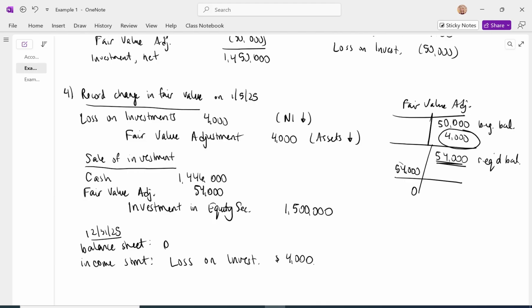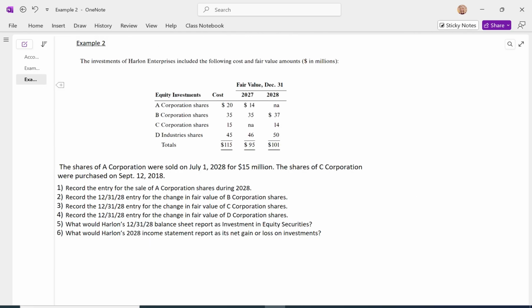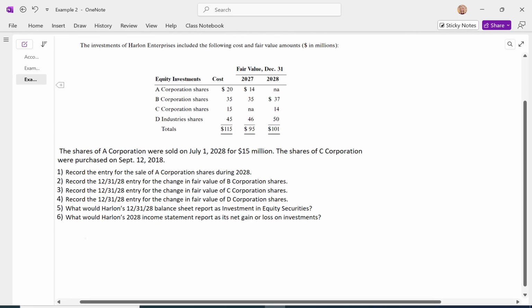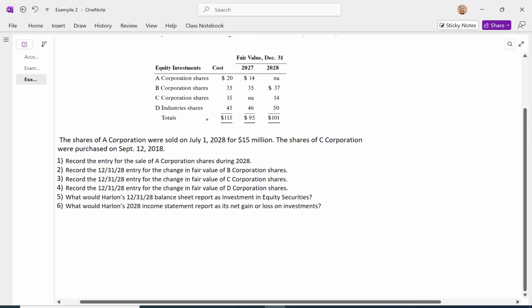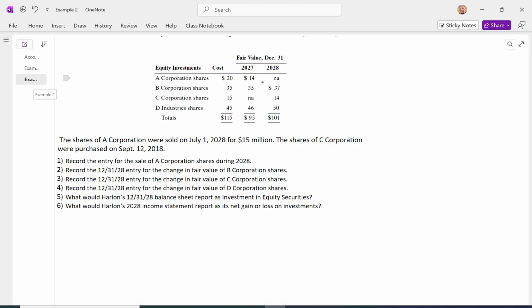All right, let's move along to example 2. The investments of Harlan Enterprises included the following cost and fair value amounts in millions. So the company has 4 different investments here. The shares of A Corporation were sold during 2028. We are in 2028 as we're doing the accounting. So item 1 is record the entry for the sale for A Corporation shares during the year.